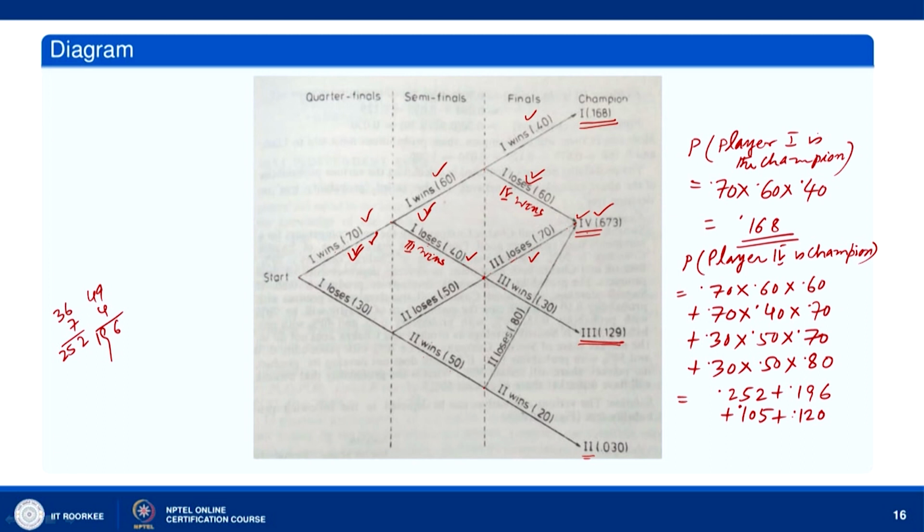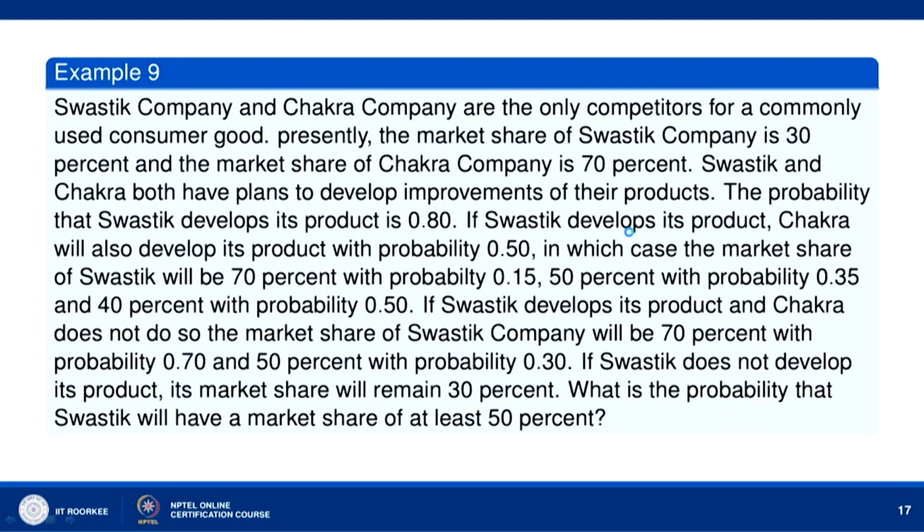Okay. So, we have 0.252, 0.196, 0.105 and 0.120. So, we have 0.673. Okay. So, this is the answer, 0.673. Okay. Now, let us go to one more question on probability networks.